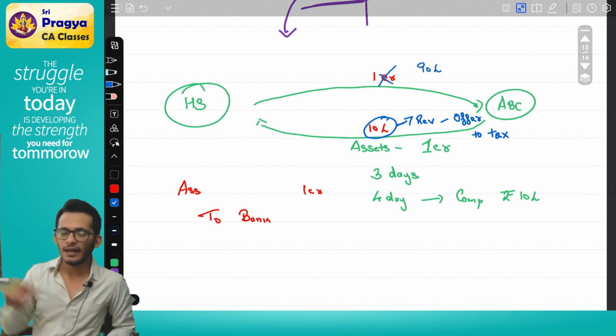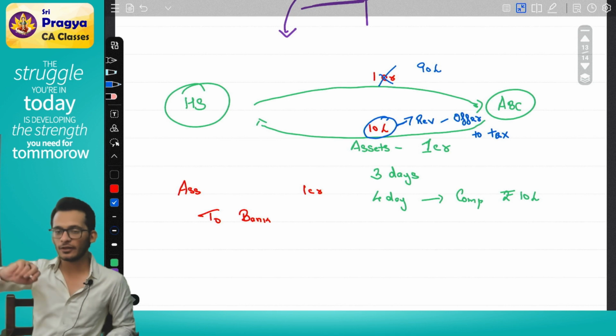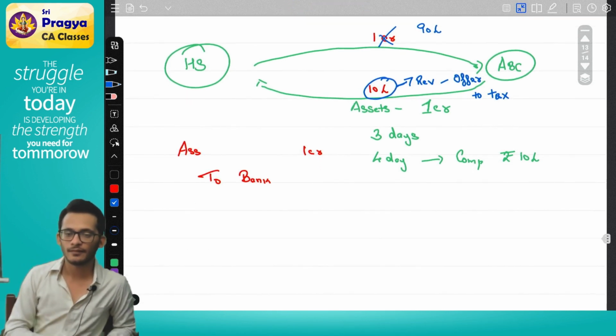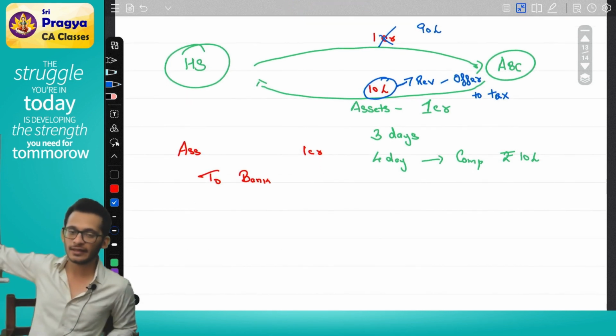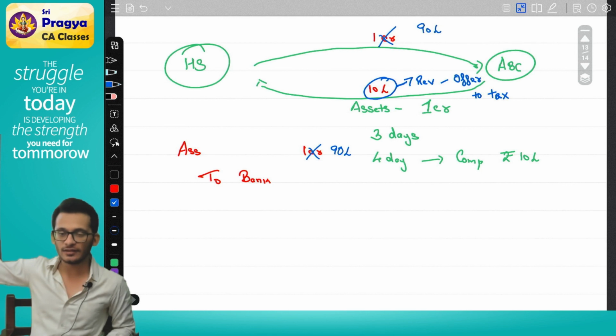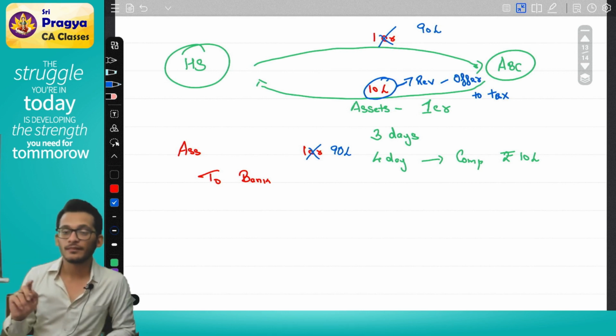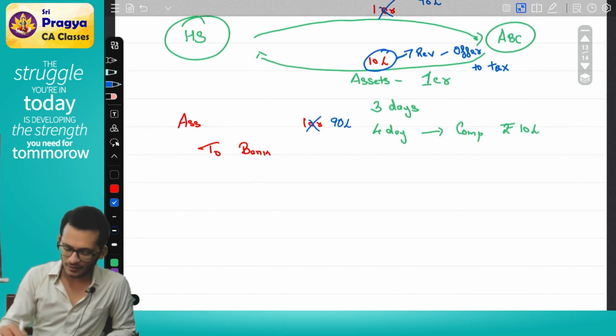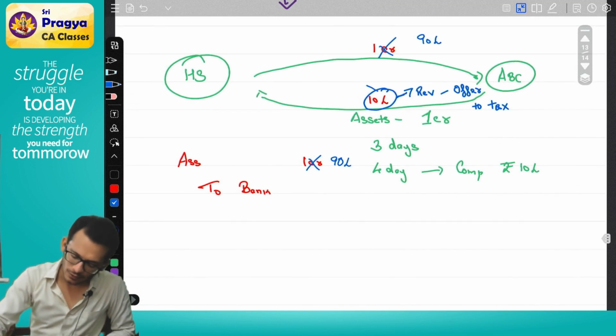Possible, not possible? Yes. If HS would have paid 90 lakhs to ABC, how much would have been the asset recognition? Would you have recognized 1 crore or would you have recognized 90 lakhs? You would have recognized 90 lakhs. If you would have recognized 90 lakhs, is this a revenue receipt or a capital receipt? It's a capital receipt.